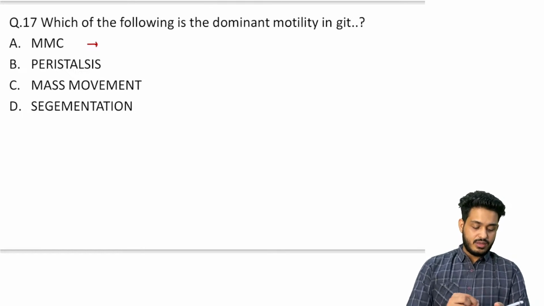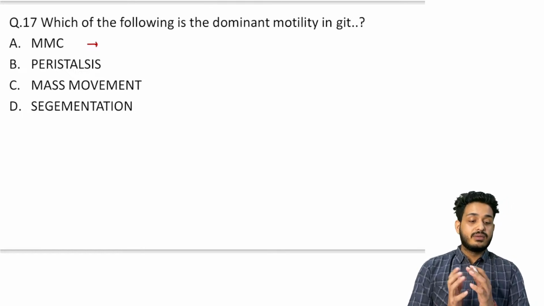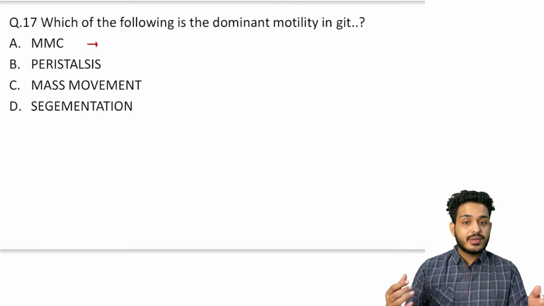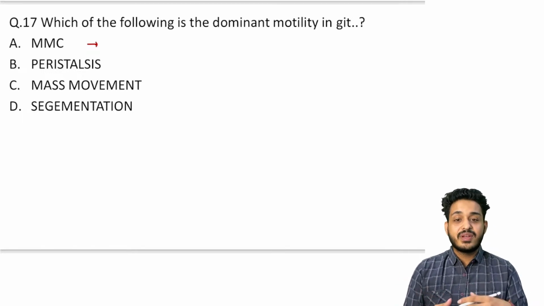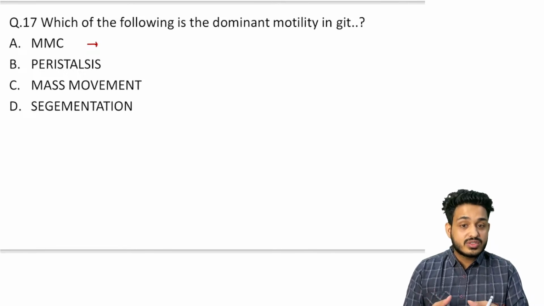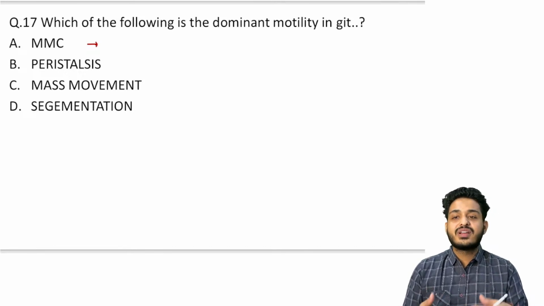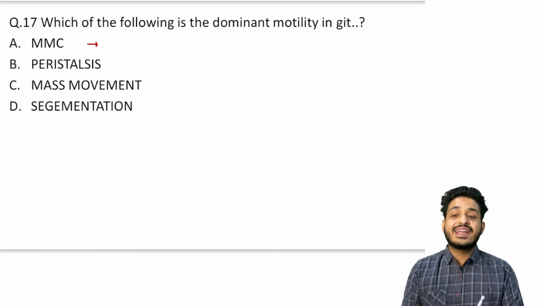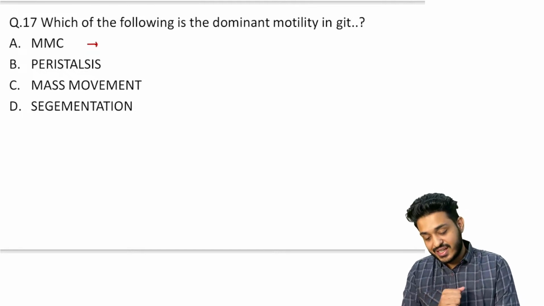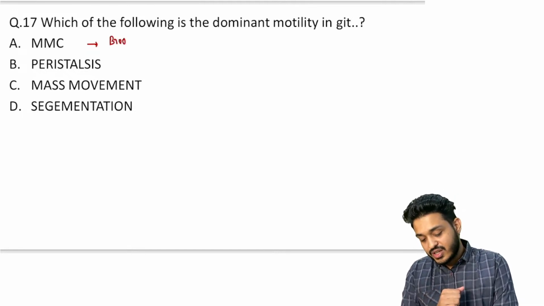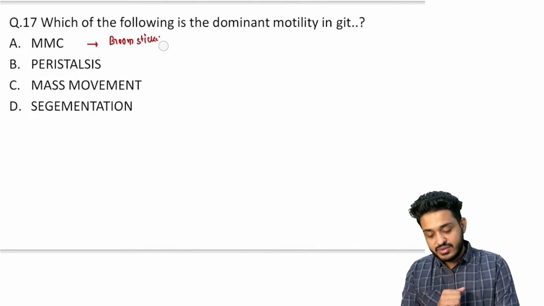You must have known about this: you are sitting for a long time in the class, and then you will be feeling hungry. After some time, what is going to happen? You will hear a sound coming from your stomach, and you will think you are hungry. So that is nothing but your migratory motor complex. It is also known as the broomstick of your GIT. It is going to do the cleaning process.